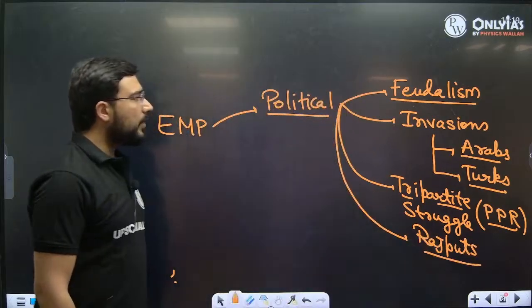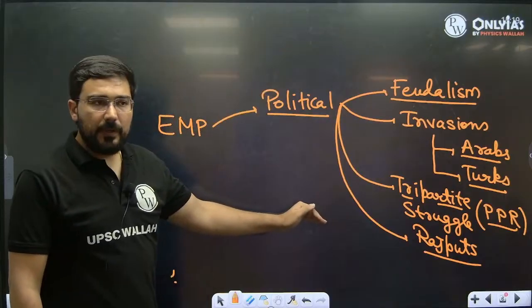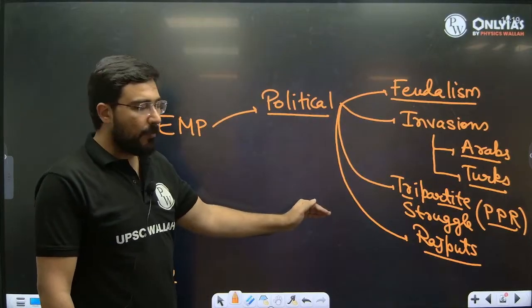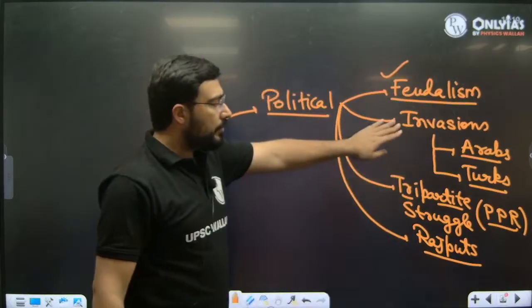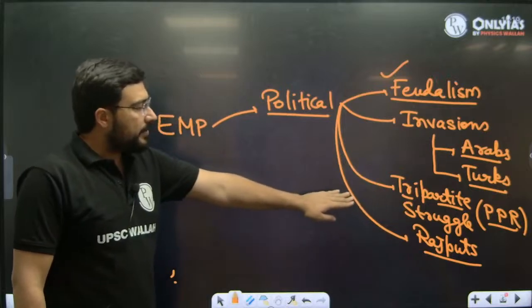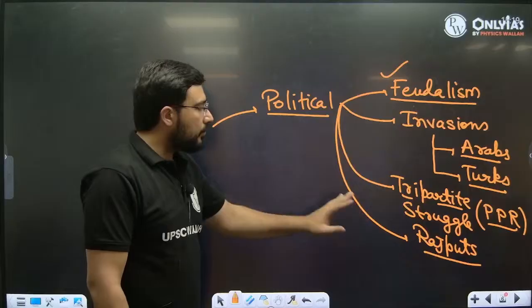So when we discuss the political features of early medieval period, these are the highlights which we need to remember. We have already discussed this. Now our focus is going to be on invasions, and side by side we'll talk about the tripartite struggle. Okay? That's how it's going to be, right?